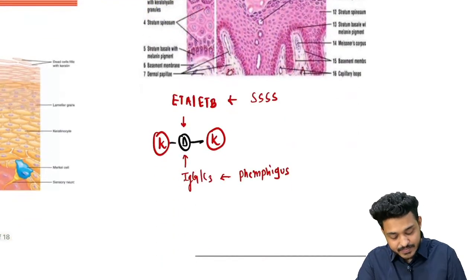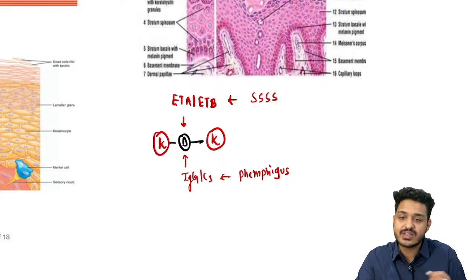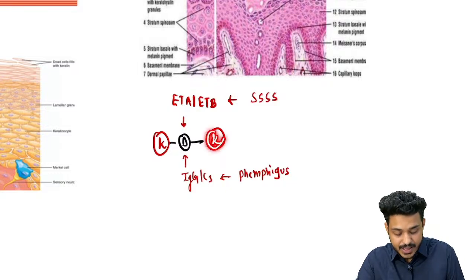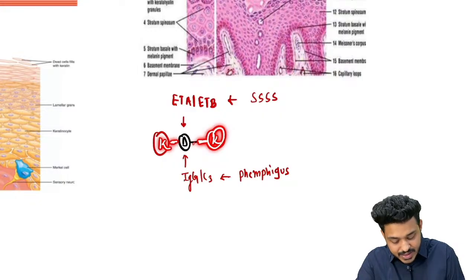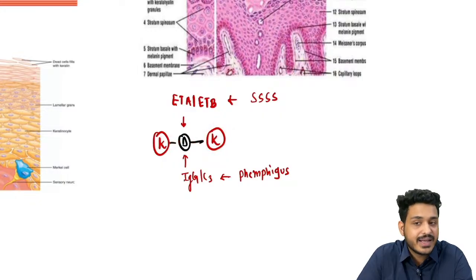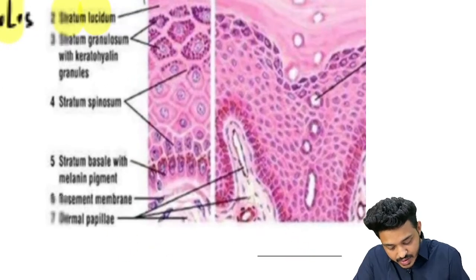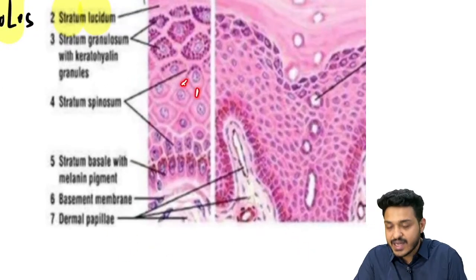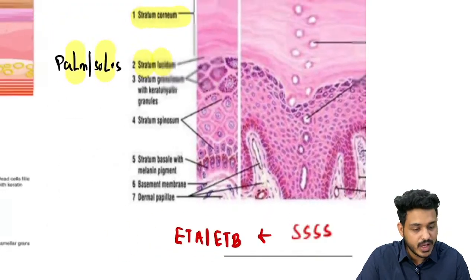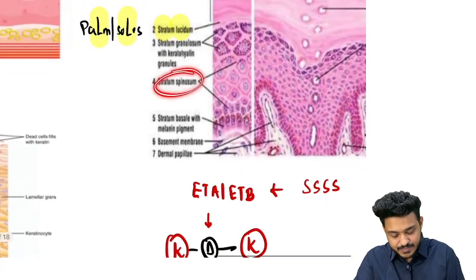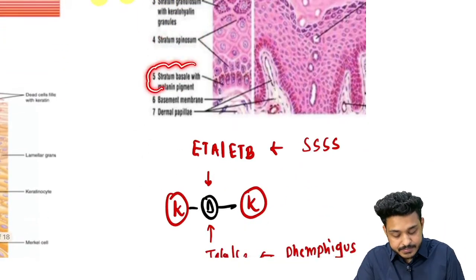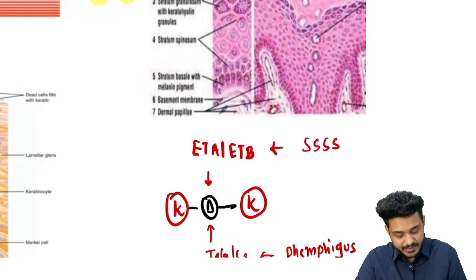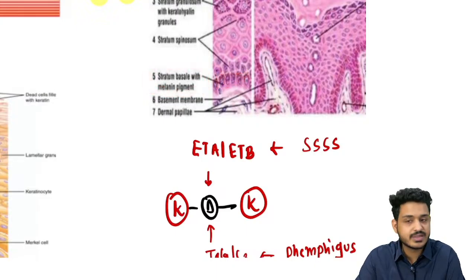Spinosum will be having the spinous structures. So what are spinous structures? These are the multiple keratinocytes joined by desmosomes. So can you appreciate this thing which is coming out like that? It is going to give you a spine-like appearance. Yes. These connections due to desmosomes are going to give a spine-like appearance. That is why it is known as spinosum. Last layer is going to be basale. Basale will be having certain cells. So this is going to be basale.